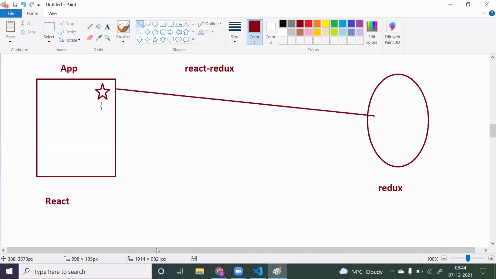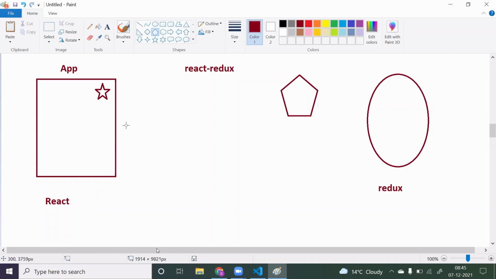But your React component cannot store data directly into Redux. Redux will never allow a component to store data directly inside its space. So Redux says, I have one special member called reducer.